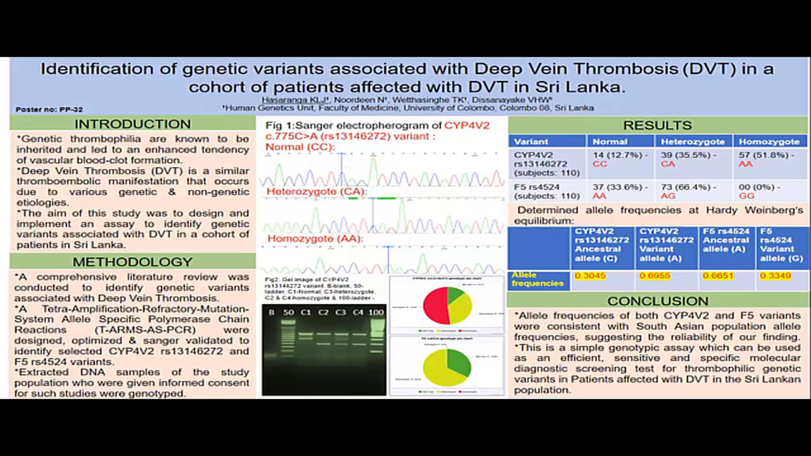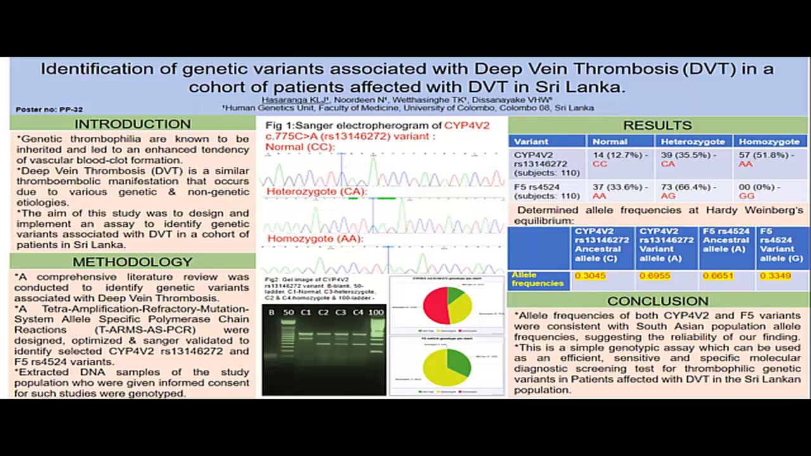For the CYP4V2 variant, 14 were normal, 39 were heterozygous, and 57 were homozygous. And for the factor V variant, 37 were normal, 73 were heterozygous, and there were no homozygous. Determined allele frequencies at Hardy-Weinberg equilibrium were 0.3045 for the CYP4V2 variant's ancestral allele and 0.6955 for the variant allele. And for the factor V variant, it was 0.6651 for the ancestral allele and 0.3349 for the variant allele.